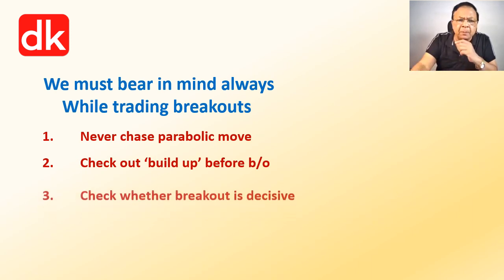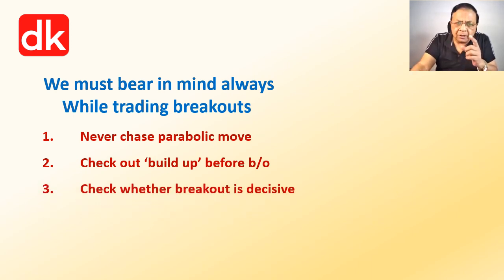And the third important point is check out whether the breakout is decisive in nature or not. Breakout means when a candle closes above the resistance area, technically it is a breakout. But when the breakout candle has the opening below the resistance area, it is not a decisive breakout.